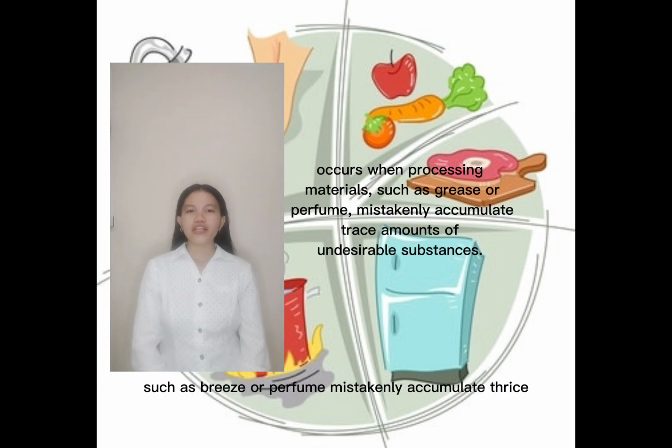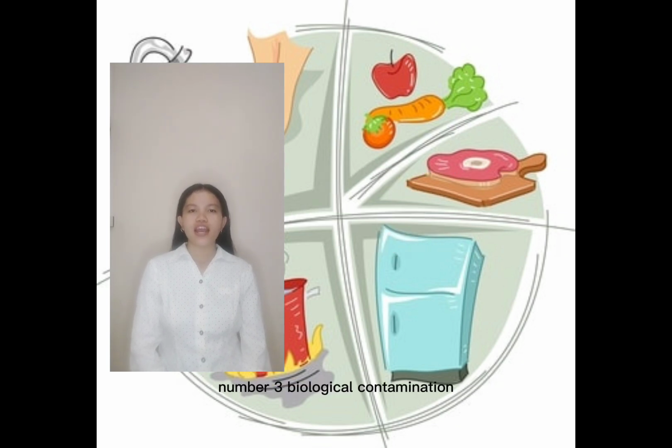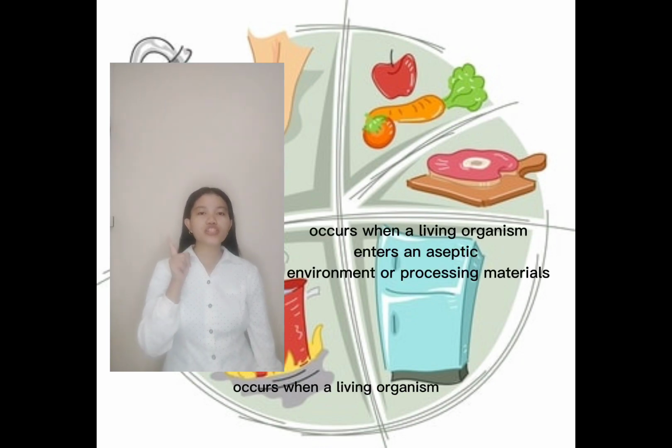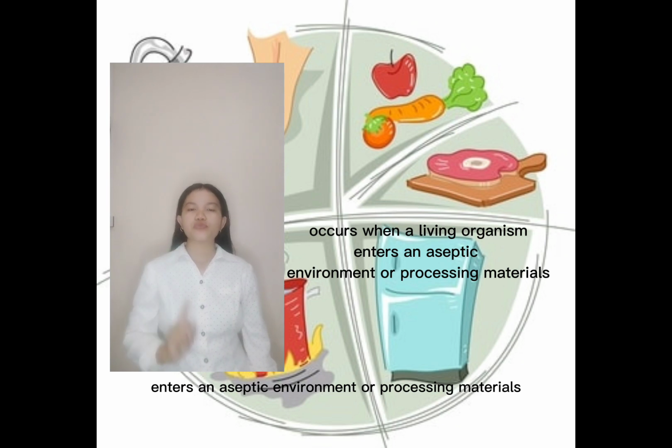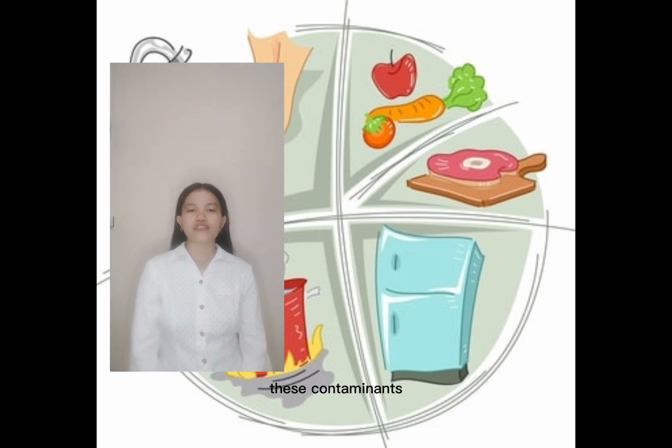Number 2, chemical contamination occurs when processing materials such as grease or perfume mistakenly accumulate trace amounts of undesirable substances. Number 3, biological contamination occurs when a living organism enters an aseptic environment or processing materials.